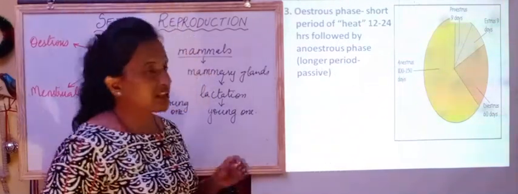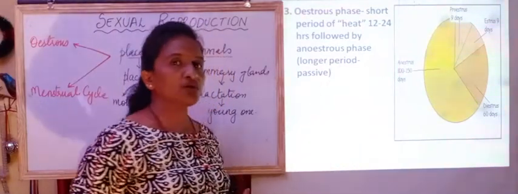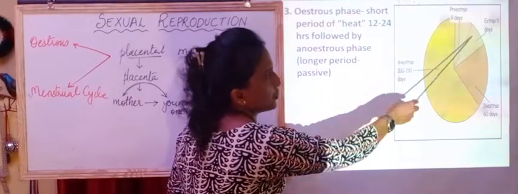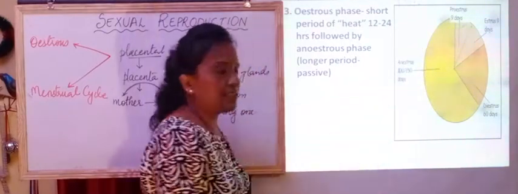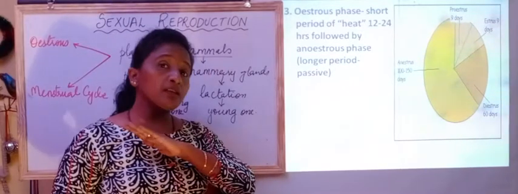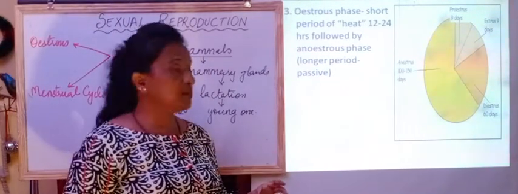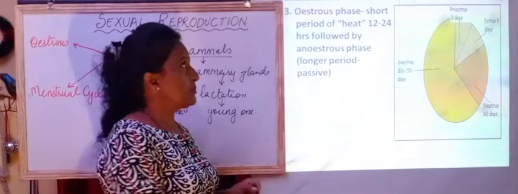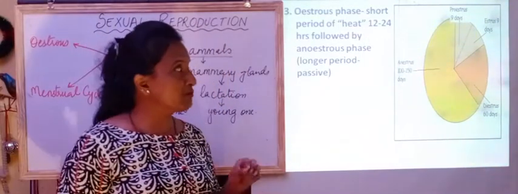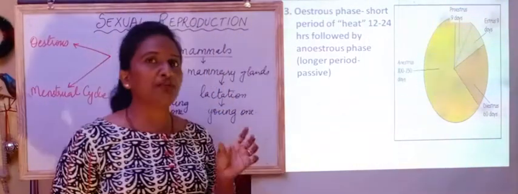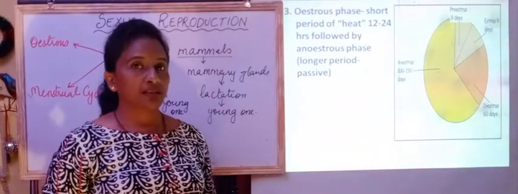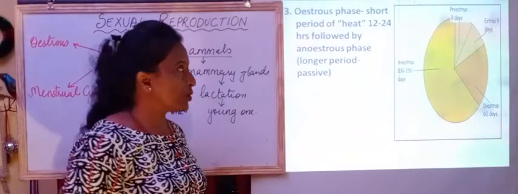Here I have taken one picture about the estrous cycle which occurs in dogs. So this is the estrous period which lasts for 9 days. I have mentioned here 12 to 24 hours, which is for most non-primate mammals, but here I have taken the example of a dog which has 9 days of estrous period. So during this period only they can breed or give birth to young ones.